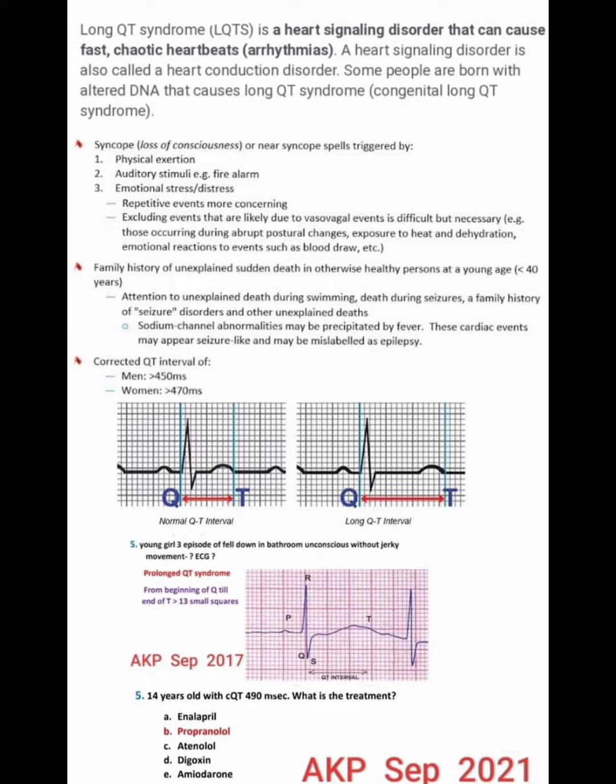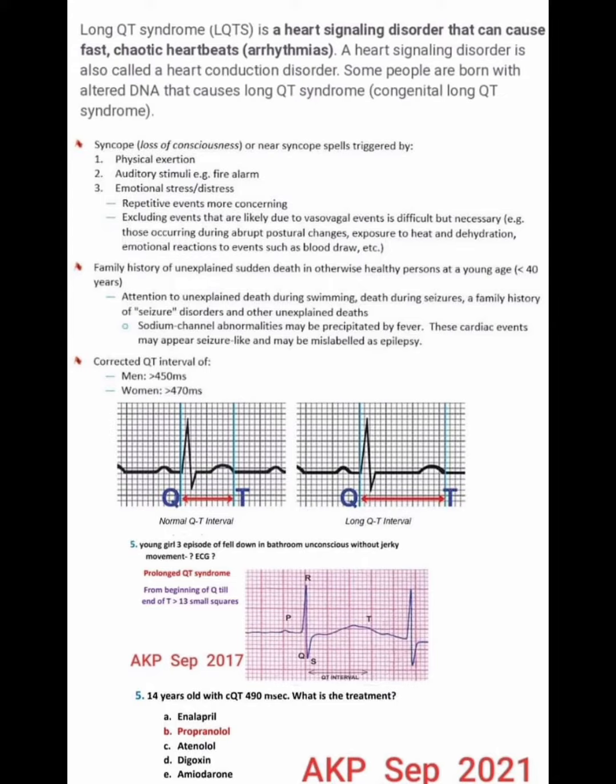So long QT syndrome, LQTS, is a heart signaling disorder that can cause fast, chaotic heartbeats, arrhythmias. A heart signaling disorder is also called a heart conduction disorder. Some people are born with altered DNA that causes long QT syndrome, congenital long QT syndrome.